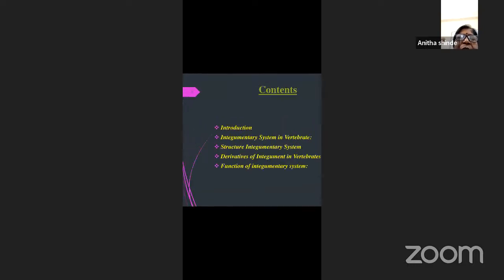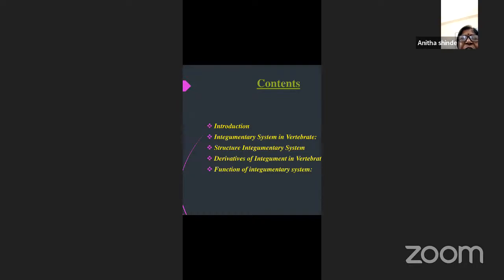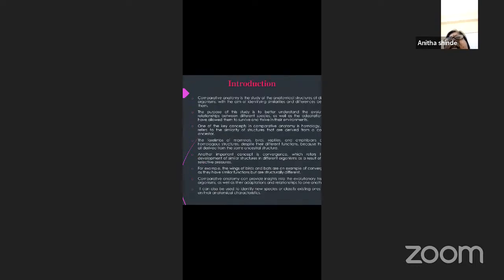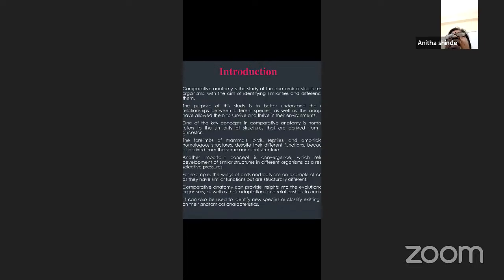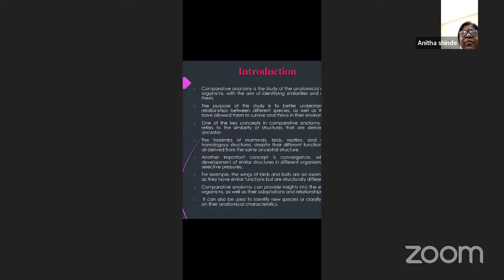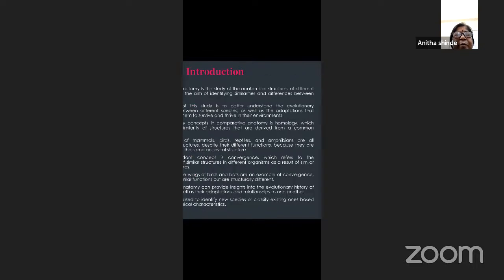In this, it is very less, so that is the reason why I have not taken it. But to have a clear idea of it, we will just go through it. In the first one, they have given in depth and in detail not only the functions, the structure, and the integumentary derivatives, but also very clearly the diversity of this integument in different animal species that come under the chordata. Here they have given the comparative, but it is very less, so that is the reason why I have not taken the structure.